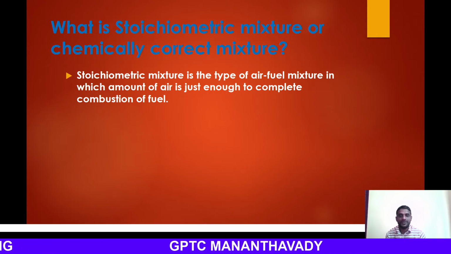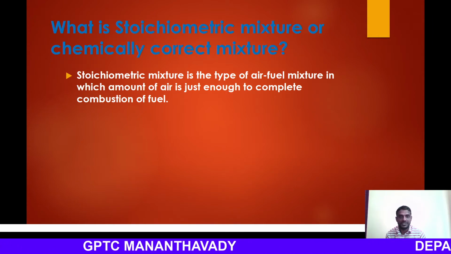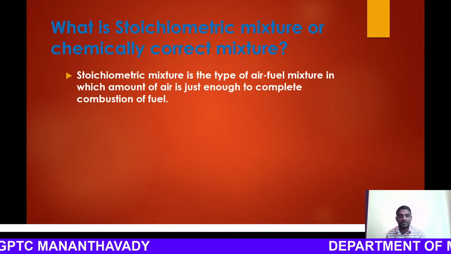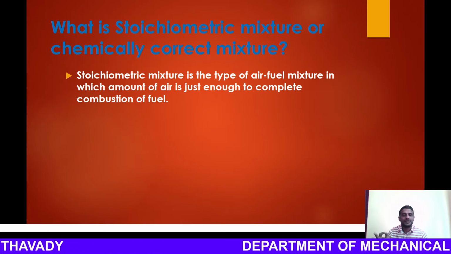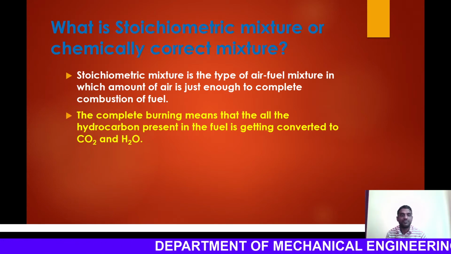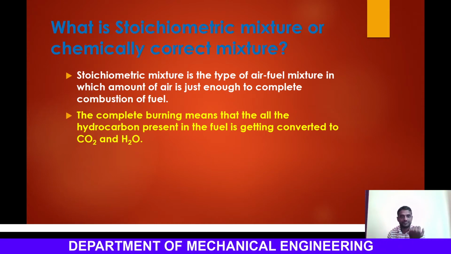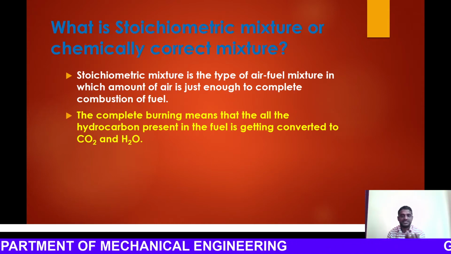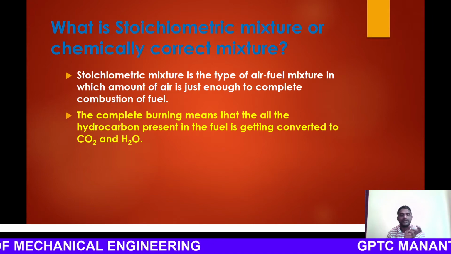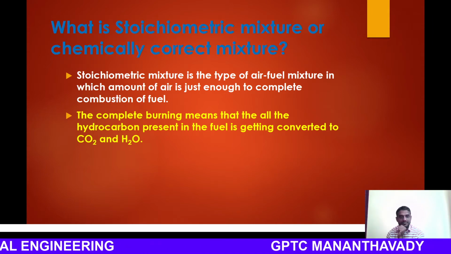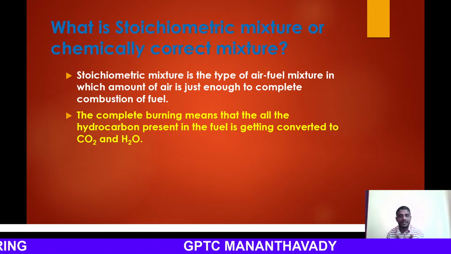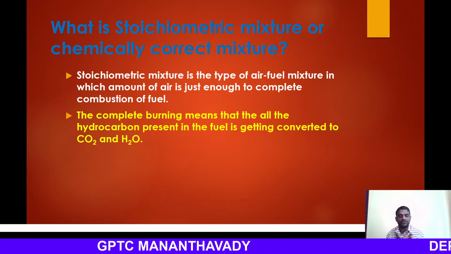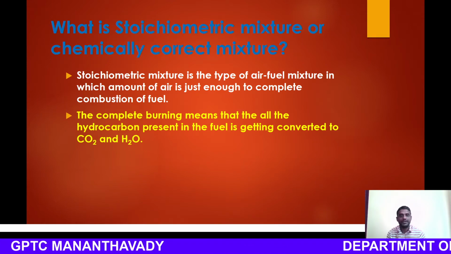For example, for methane, CH4 is the methane, and we are burning it with O2. Then you can write down the chemical equation, showing how much carbon dioxide and water is produced, and balance this equation. So it should be a complete reaction. There won't be any methane left, or oxygen left. So it should be completely converted.